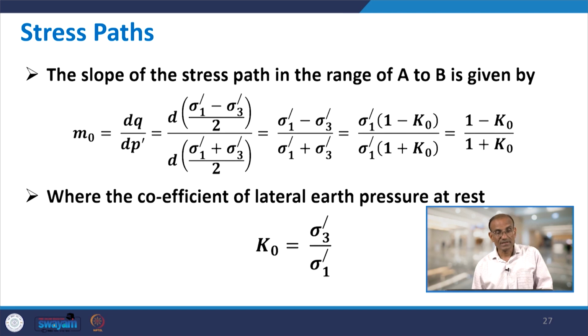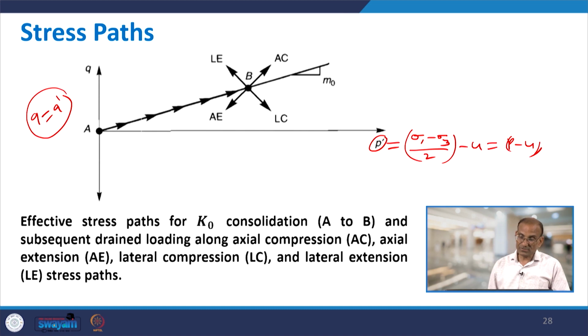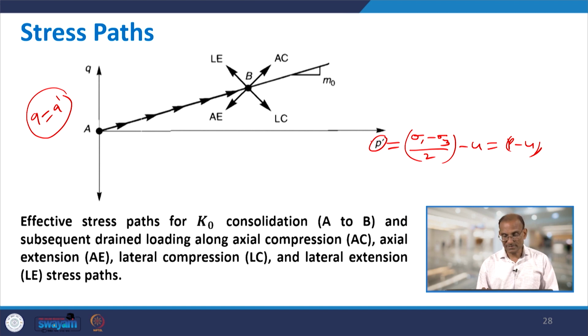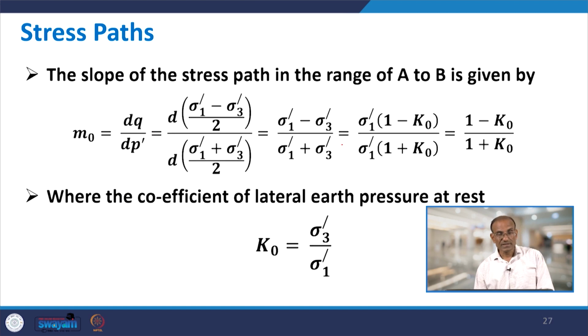Now, the stress path shown in this figure has a slope m naught, which is denoted here, and this slope can be found using the equation dq by dp, because q is on the y axis and p is on the x axis. This ratio dq by dp gives the slope, and if I put in the values of q and p, the 2 cancels out, the d cancels out, and you end up with the equation 1 minus k naught divided by 1 plus k naught.